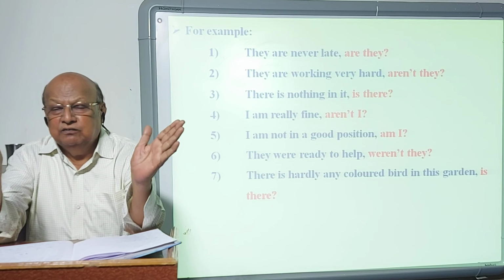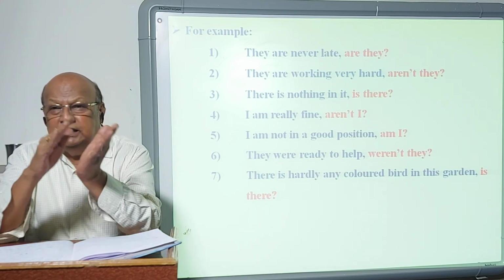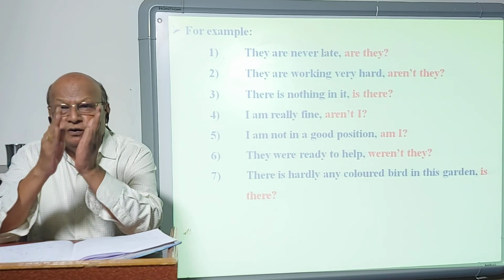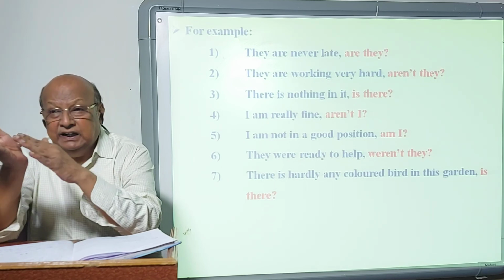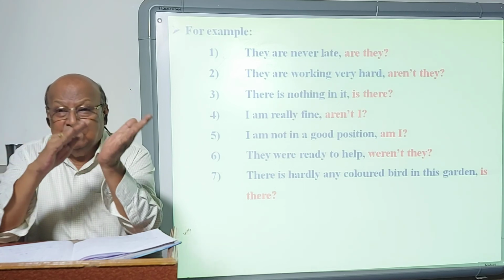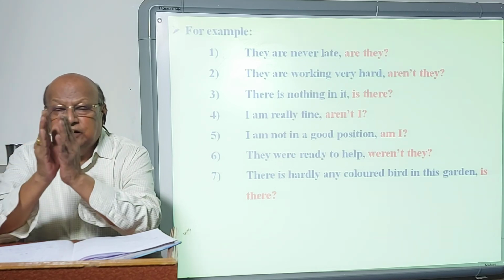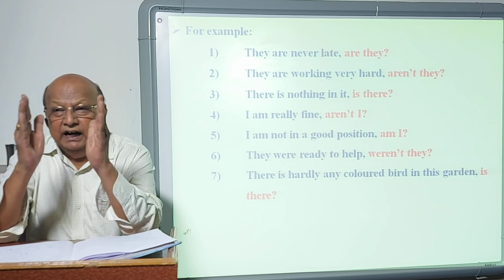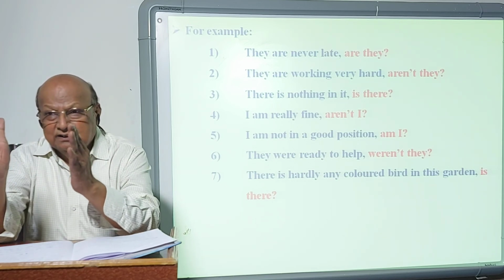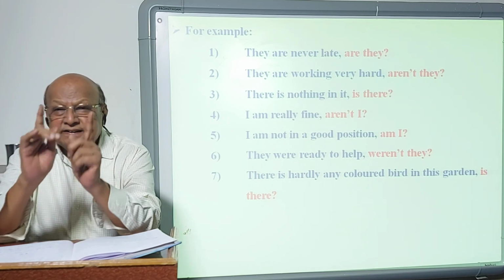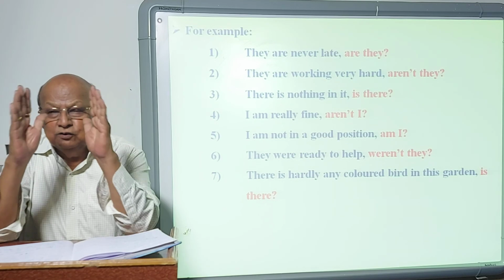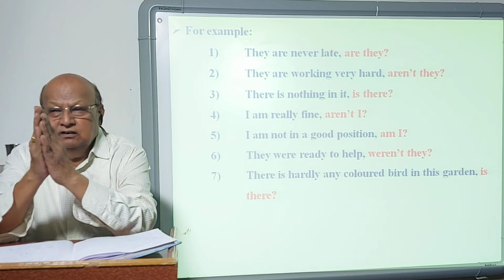The exception is am. Remember in short. Positive, negative, negative, positive. First group, forms of to be, all are repeated, am, is, are, was, were, either in positive or negative form. It depends on the given statement. And then the construction of the tag is verb plus subject. And always remember, say tag question, not question tag. So the first group is complete.